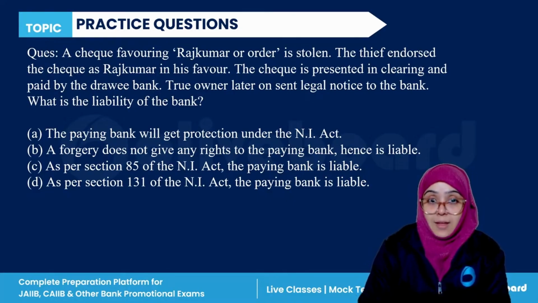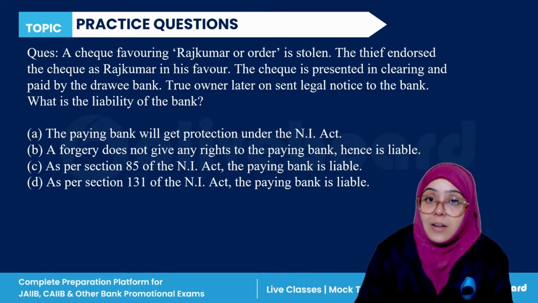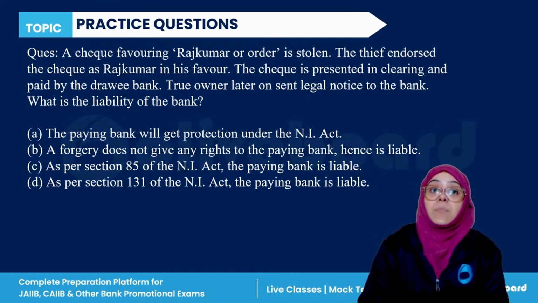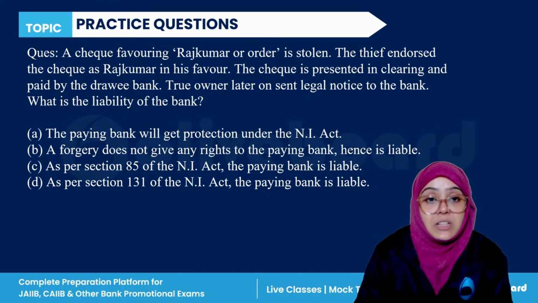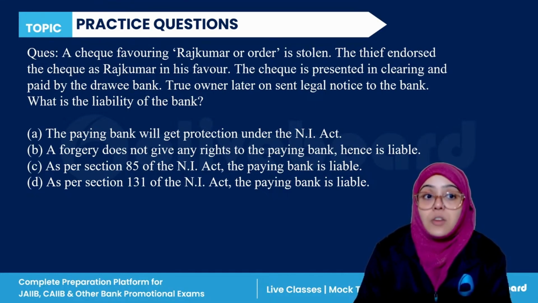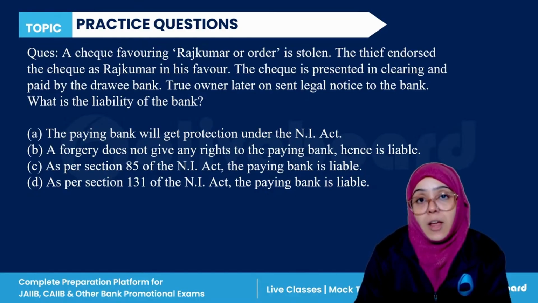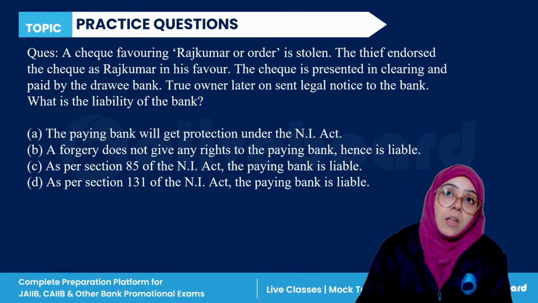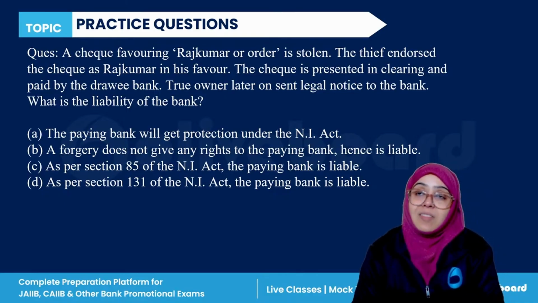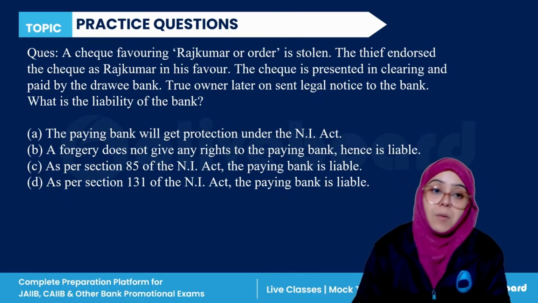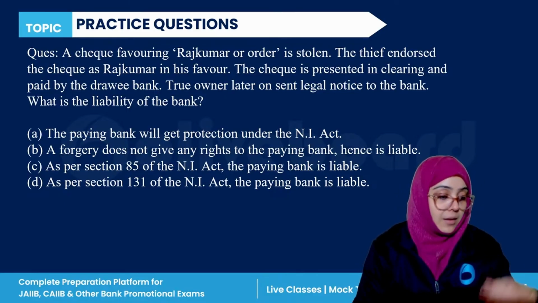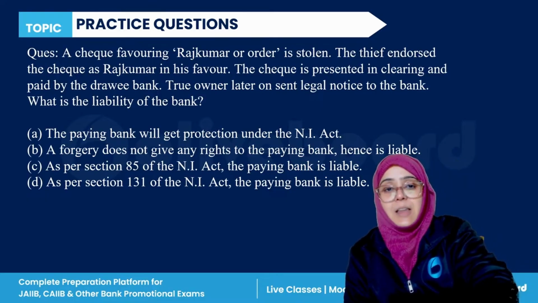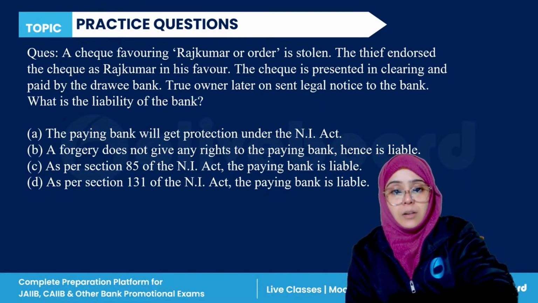So there is a check in which Rajkumar or order is written and it is stolen. The thief endorsed this check in his favor and the drawee bank paid that check. Now, in this case, what is the liability of the paying bank? If you all remember, just tell me the answer here, everyone.